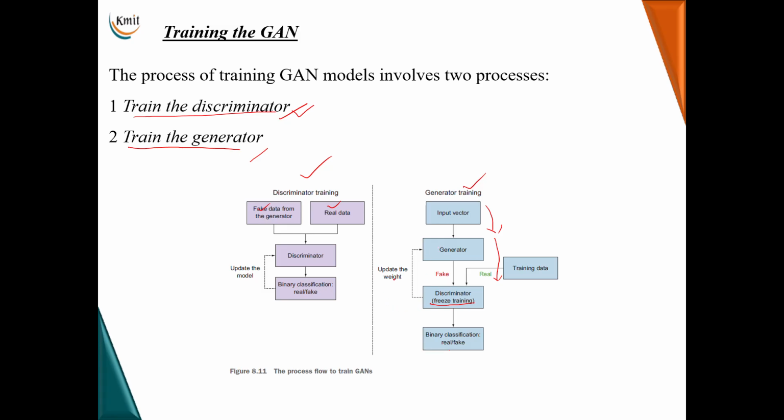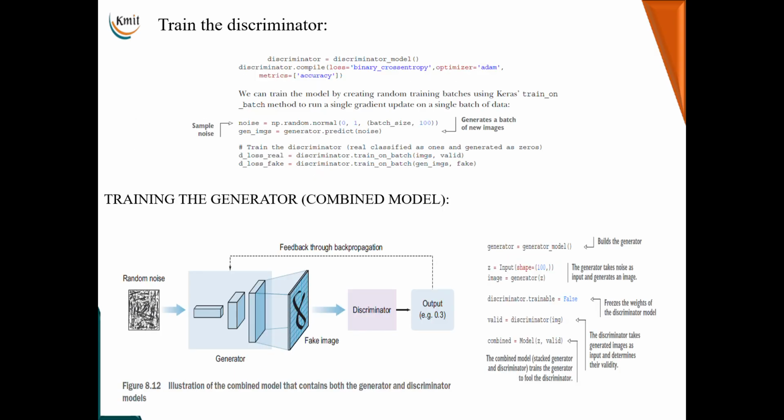And what kind of feedback will it get? How well the fake data has fooled the discriminator. Based on this feedback, which tells the generator how well it has fooled the discriminator, it will update its weights and then generate the fake data after every epoch. So during generator training, the goal is to minimize the ability of the discriminator to distinguish between real and fake data. Hope you have understood the training process of both the discriminator and the generator.